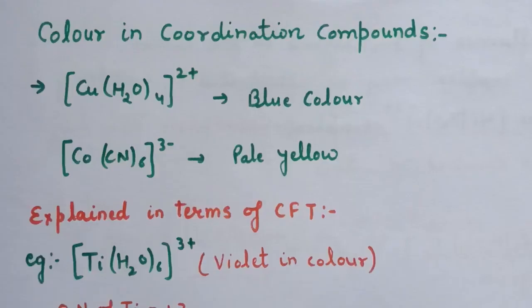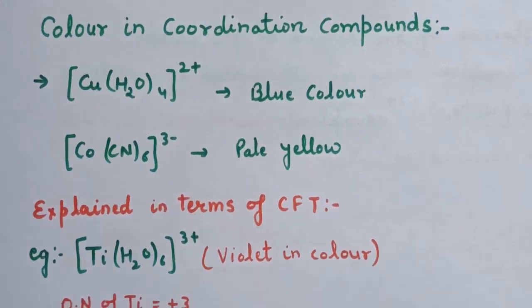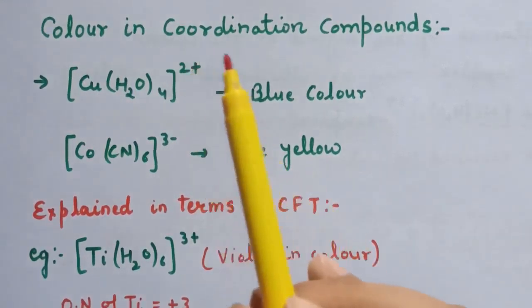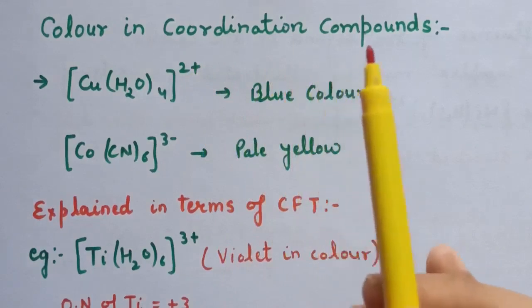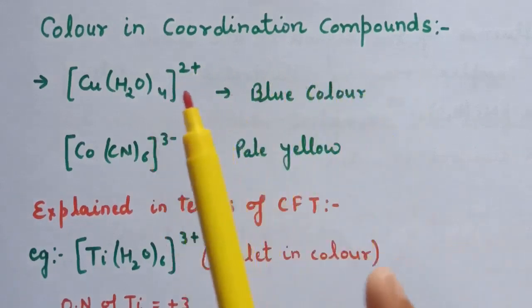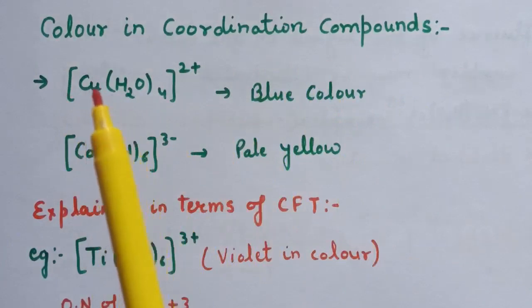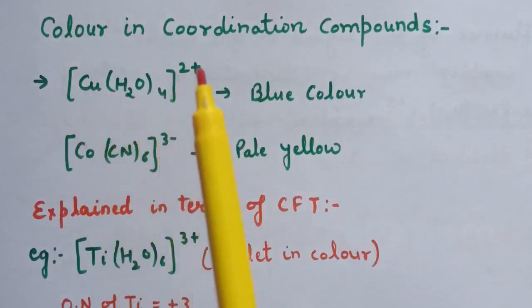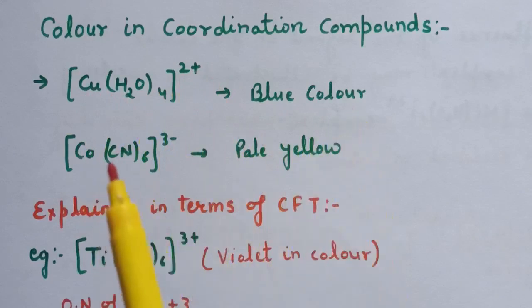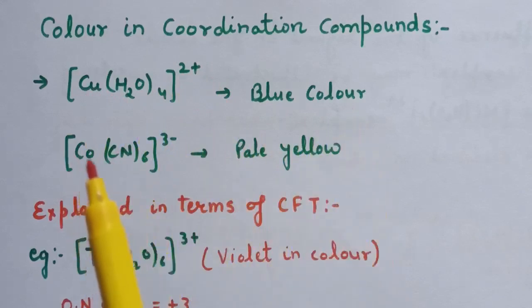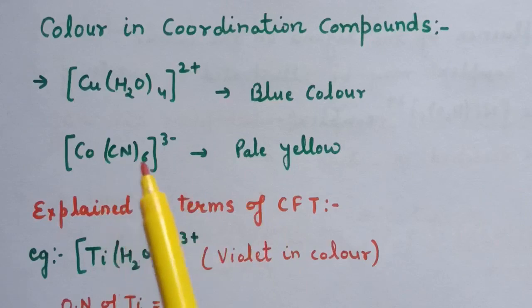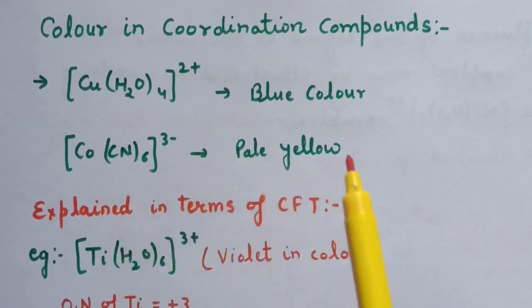So in the last lecture, we discussed the crystal field theory. Now next is color in coordination compounds. Color in coordination compounds can be readily explained in terms of crystal field theory. So here some examples are given. For example, this is the complex of copper, [Cu(H2O)4]2+, which is blue in color, and this is the complex of cobalt, [Co(CN)6]3-, which is pale yellow in color.